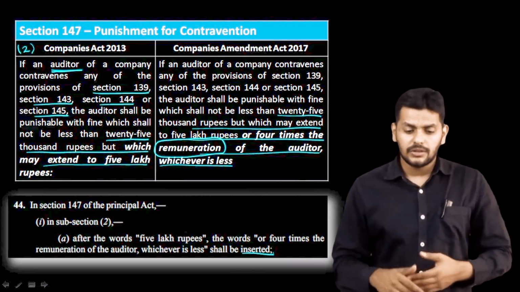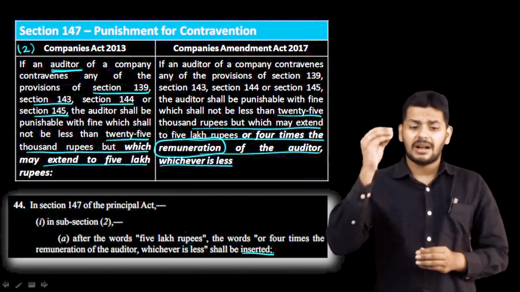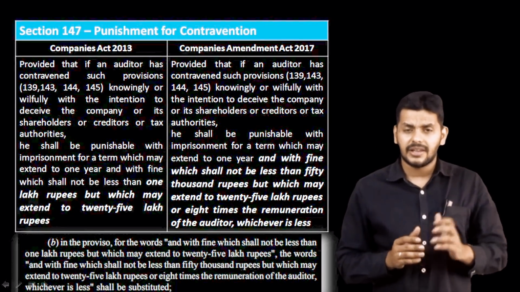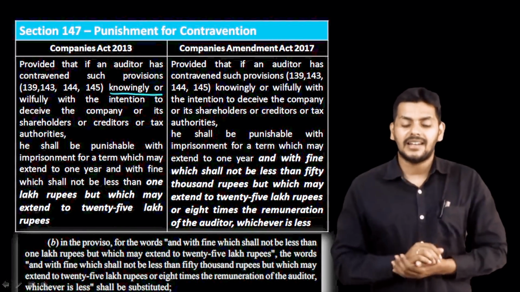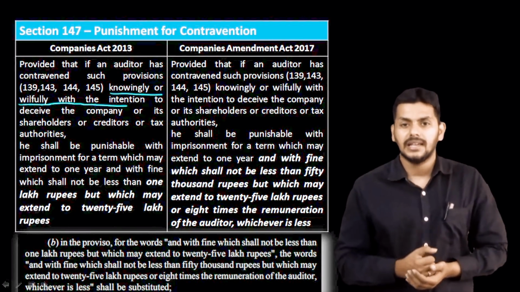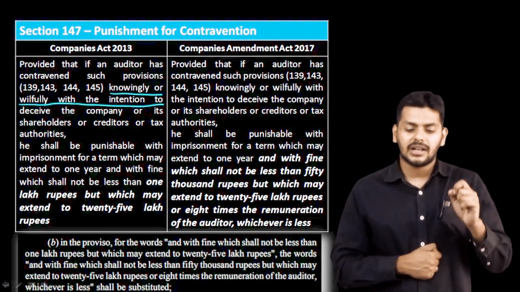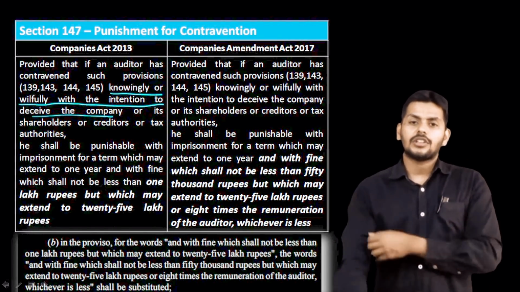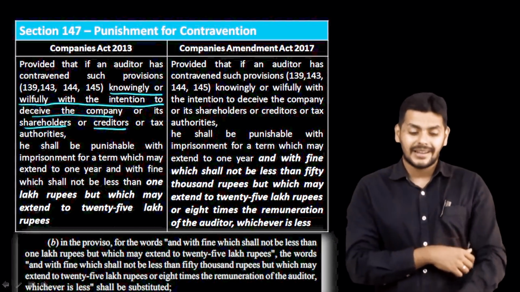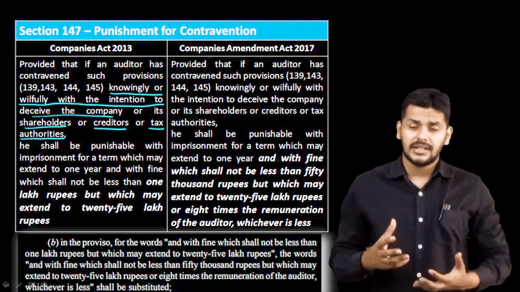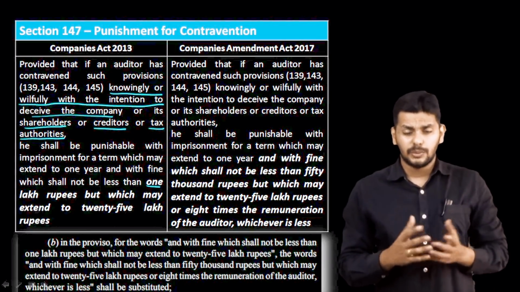Moving up next, you can see the same thing. This time if he commits knowingly, again 139, 143, 144, 145, those, but the word knowingly is underlined. See, knowingly or willfully with an intention to deceive the company or its shareholders or creditors or any tax authorities, this time it shall be punishable. You know what is the range here generally? 1 lakh to 25 lakhs. That is Companies Act 2013, 147 subsection 2 provision.